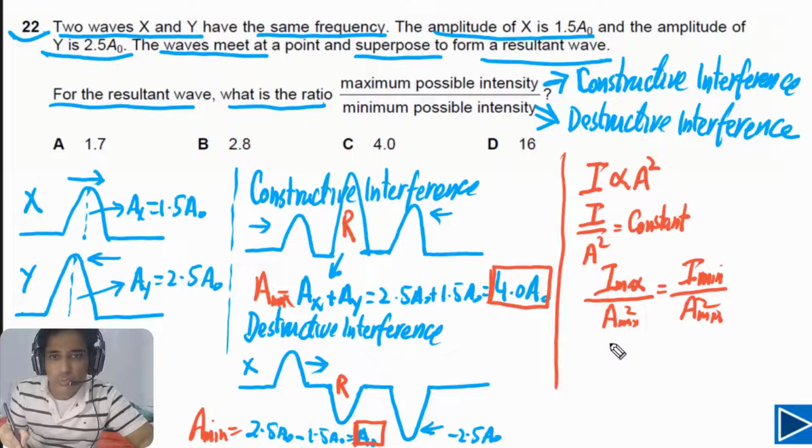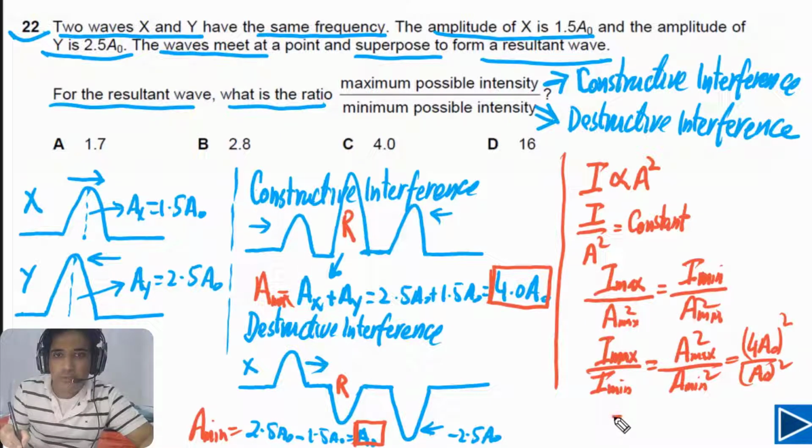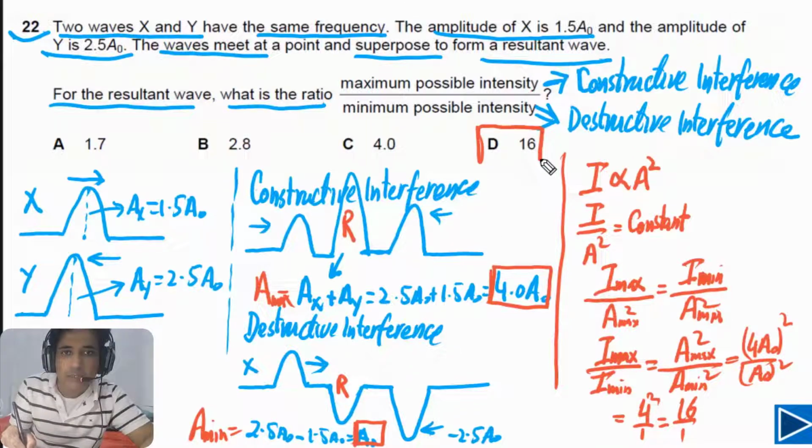Now we need to rearrange this. So we can write I max divided by I min equal to A max square divided by A min square. Now we can plug in values. A maximum is equal to 4 A naught and A min is A naught, squared. Now if we solve this, 4 square by 1 means we will get 16 by 1. So the answer for this question is 16.